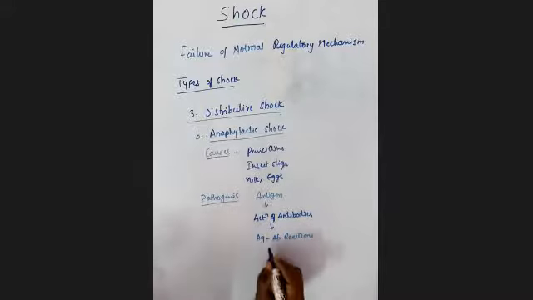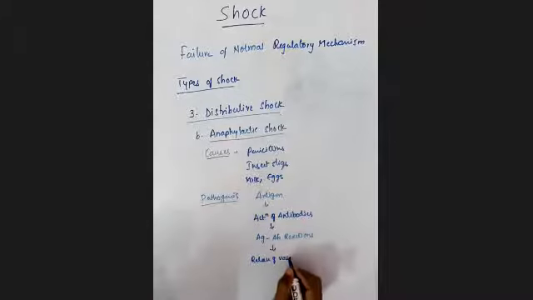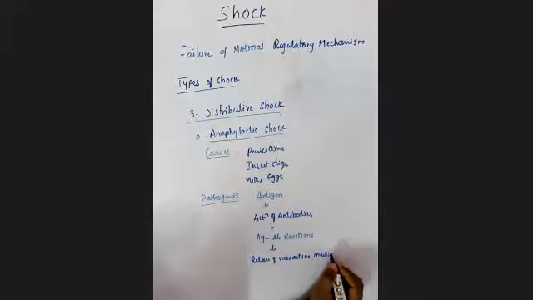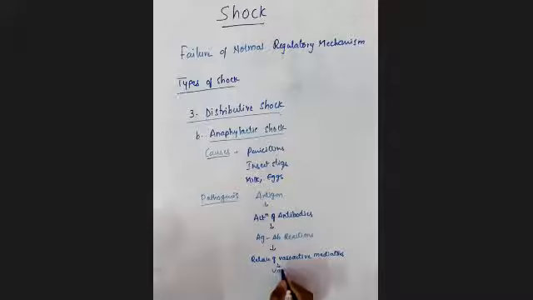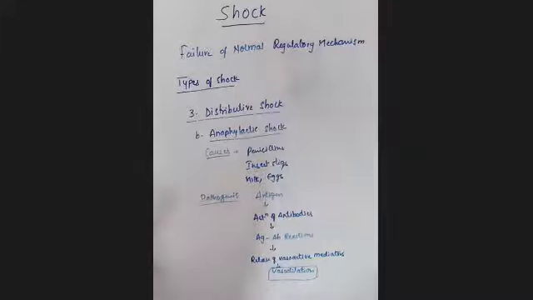Because of that, there is a release of some vasoactive mediators. Whenever these vasoactive mediators are released, they immediately cause vasodilation. Clear? So this is the final motto of distributive shock, that is the vasodilation, right? This is what happens in the case of anaphylactic shock.